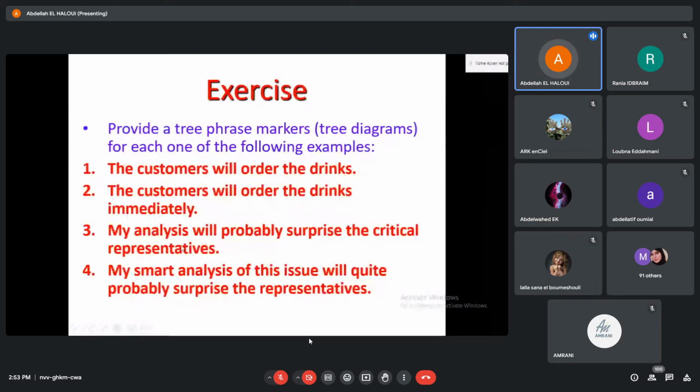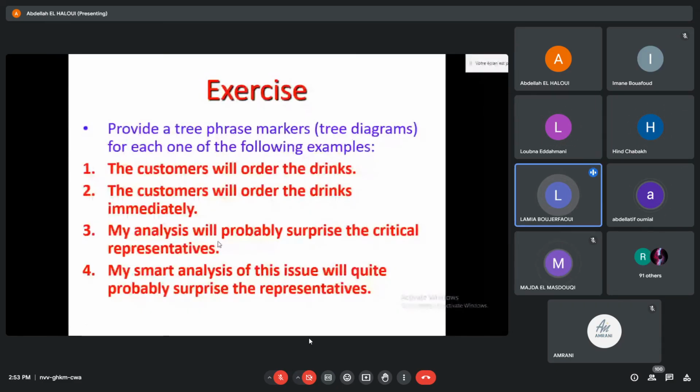Okay, tell me, guys, what is the VP in this case? Surprise. Probably surprise the critical representatives. Okay, my question for you, is it surprise the critical representative or probably surprise the critical representative? No. Probably surprise.